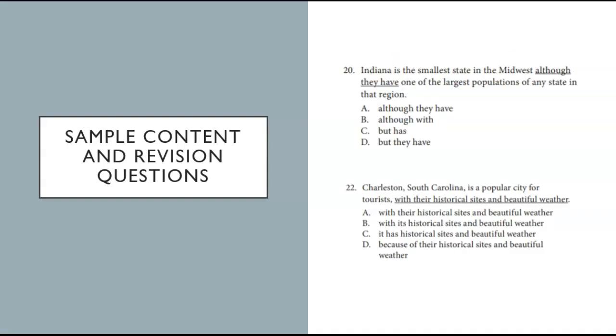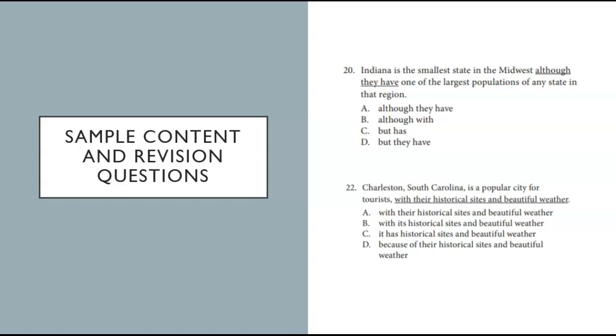Let's take a look at some sample content and revision questions. We're going to practice the strategies that we just learned. So let's read the question and read each of the answers and see which sounds the best and fits the punctuation of the sentence. Indiana is the smallest state in the Midwest, although they have one of the largest populations of any state in that region.